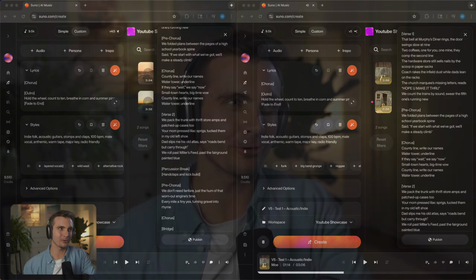All right, the chorus was great. I love that it had the harmonies in the voices and it really gave it more depth. Am I just hallucinating on the more generic sounding 4.5 versus the 5? Maybe I just have a really strong bias. So I need you guys to help me out in the comments and let me know which of these two versions sounded better. And if you could also hear the slight nasally AI sounding voice in the version 4.5 and whether or not that still persists in version 5 or not. Let's just listen to the chorus of the second generation to see if that one also sounds as good.